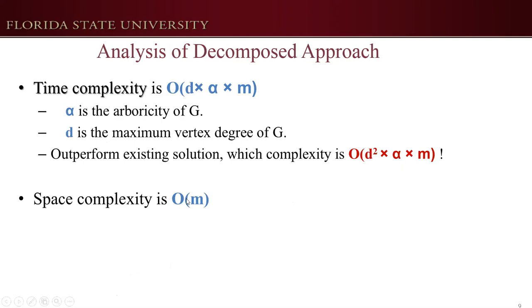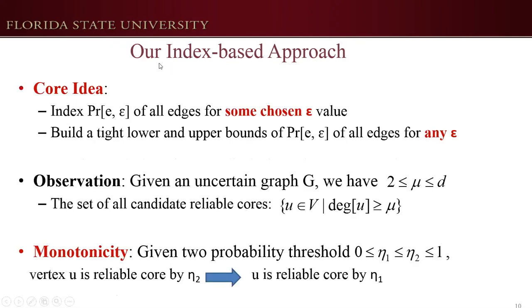The space complexity is well bounded by m. Next, I will present our second method. The second method is based on the novel index. The core idea is we will index the probability of structural similarity value of all edges for some chosen epsilon value. Based on this index, we can build time lower and upper bounds of all edges for any epsilon value.